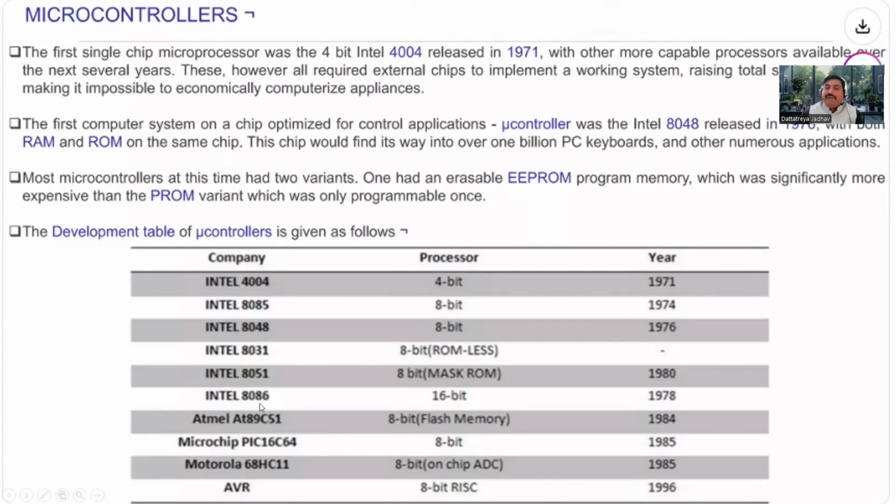After that, continuous development went on. The Intel 8086, which is 16-bit, has the capability to process 16 bits, and then the Microchip PIC 16C64 was developed. Then the Motorola processor 68HC11, developed in 1985. After that, the AVR, an 8-bit RISC processor, was developed in 1996. After that, there was continuous development in microcontrollers. So this is the basic history of the microcontroller.